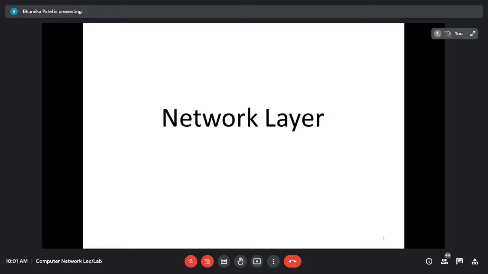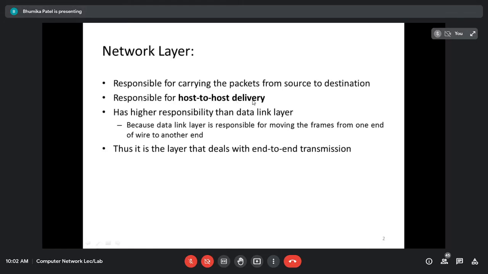So as we know, the network layer deals with the routers and the IP addresses. And why? Because it is actually responsible for host to host delivery. Host to host means if there is one source and there is a destination, whatever message is to be passed from the source to destination, it is the responsibility of the network layer. That message has to be delivered to the destination, right?